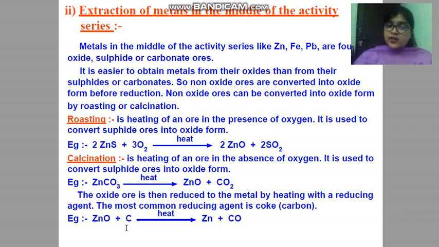Okay, so here the reducing agent is coke. And again children, you have to learn all these reactions by balancing them. You have to write down the reaction as well as balance the reaction.